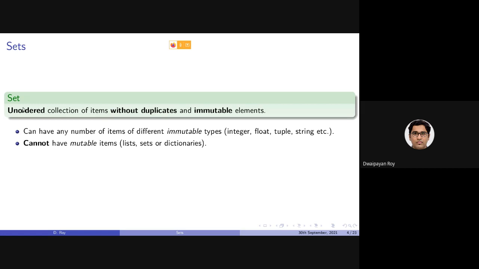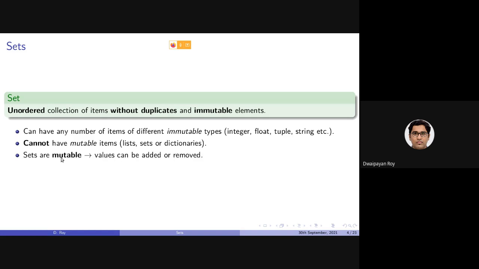So again, similar to list, a set can have any number of items of different immutable data types. Note that earlier a list can also have any number of items of any data type, but here there is a restriction for set, that is, mutable items cannot be there in a set.